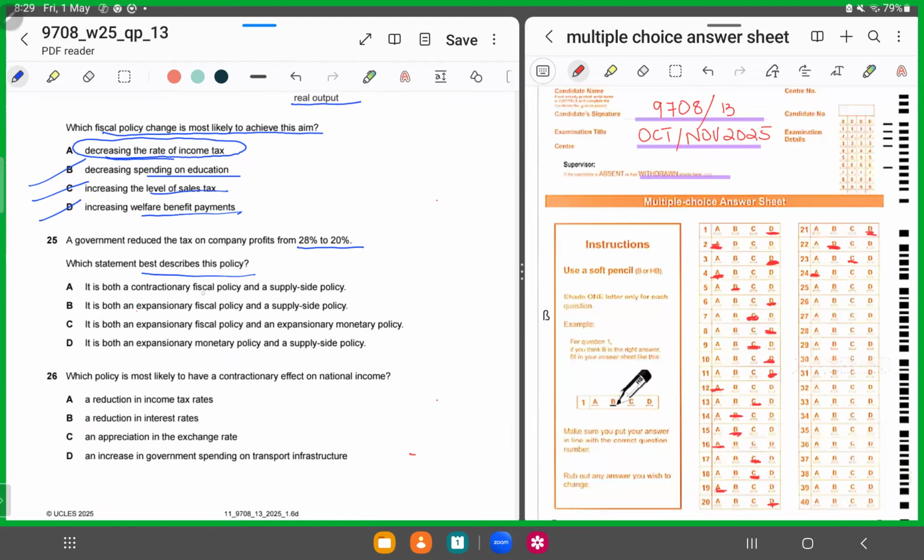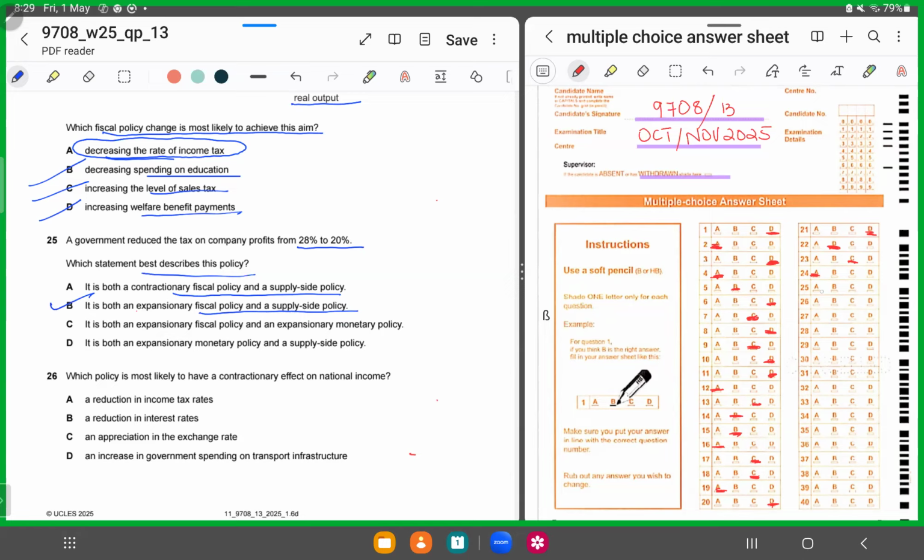It is both a contractionary fiscal policy and a supply side policy. It's an expansionary fiscal policy and a supply side policy. You see, when it's reducing the tax rate, it's what? We are talking about fiscal policy, and we are also talking about supply side policy because we are increasing the output level. And once we are decreasing the tax, so we are expansionary fiscal policy. So it has to be B.